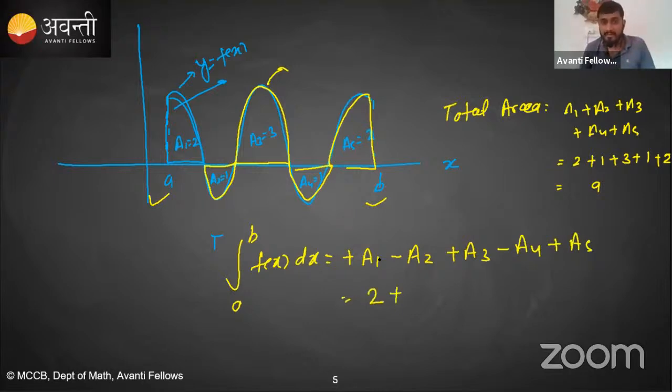2 plus, area a2 is how much? 1. So you have to take a minus 1. Plus a3 will be coming with plus, so plus 3. a4 will be coming with a negative sign because it lies below the x-axis, so minus 1 and plus 2. So my final answer will be what? 5. So this is the difference.